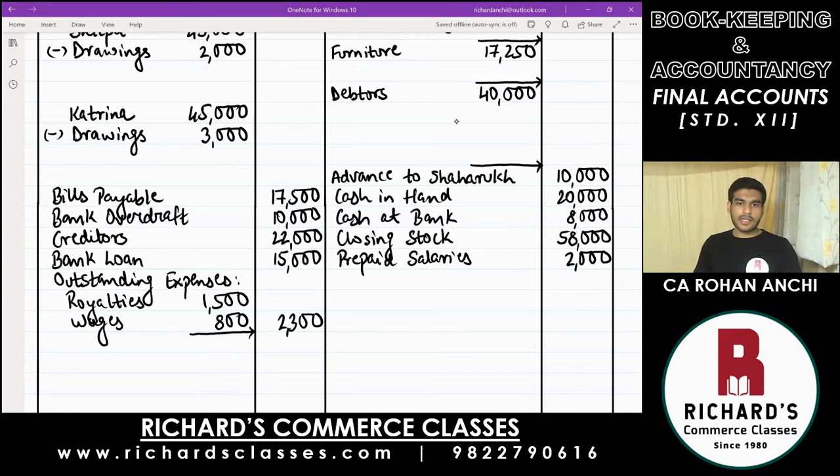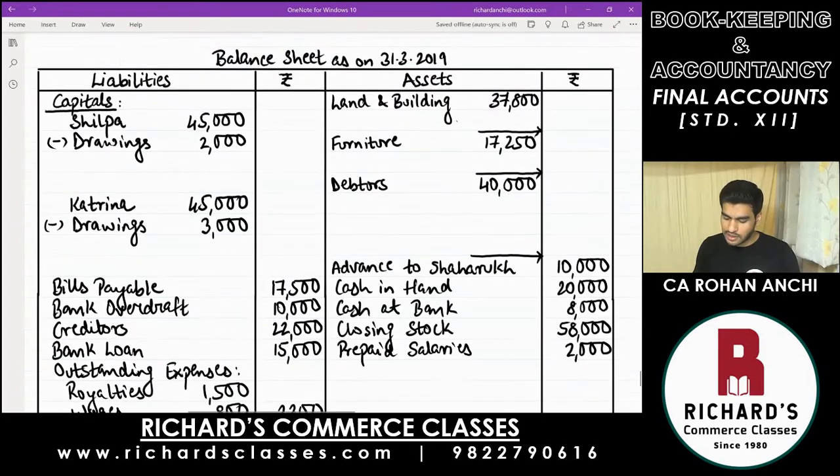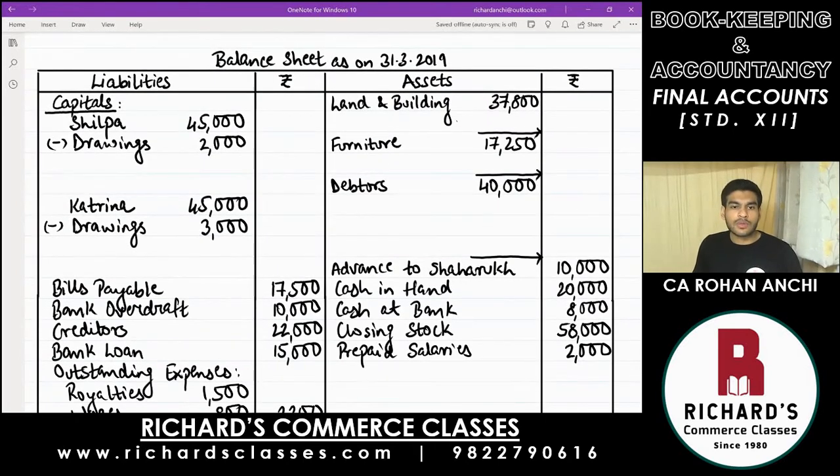Then the next is create a provision for bad debts as well as a reserve for doubtful debts. So bad debts and RDD both are adjustments on debtors. So come to debtors in the balance sheet. And out of the two, the first one will be for bad debts. So what we will do is deduct bad debts. That is an amount which is not going to be received from your customer, bad debts. So deduct 1,000. And because there is another adjustment, you take the total after deducting in the inner column itself. 40 minus 1, that is 39,000.